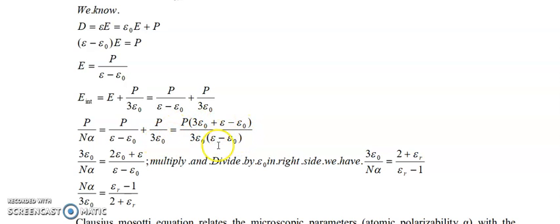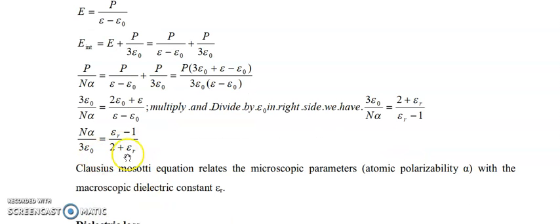If you simplify, 3 epsilon 0 divided by N alpha equals 2 epsilon 0 plus epsilon by epsilon minus epsilon 0. Finally, rearranging, N alpha by 3 epsilon 0 equals epsilon r minus 1 by 2 plus epsilon r. So this is the Clausius-Mossotti equation, which relates alpha, the polarizability, and the dielectric constant epsilon r. This is the final expression.